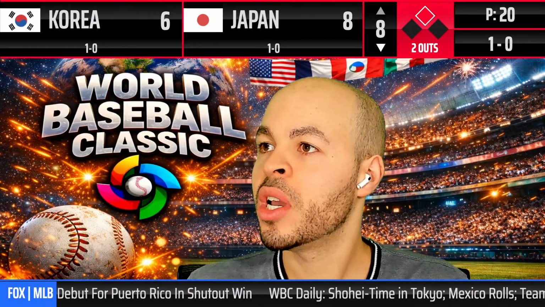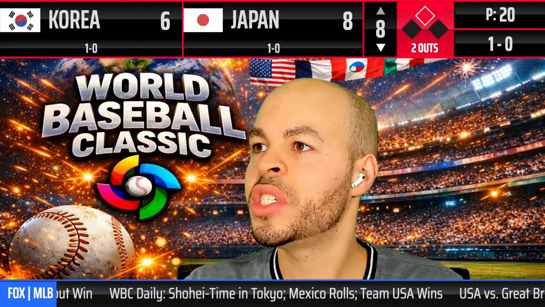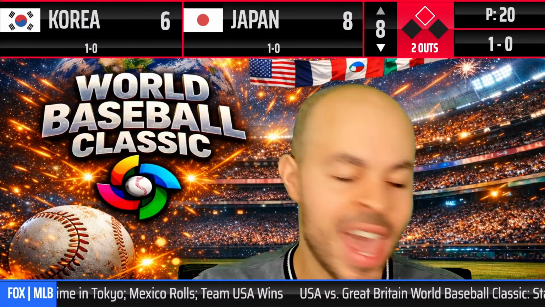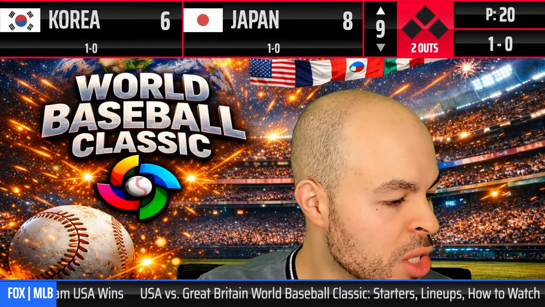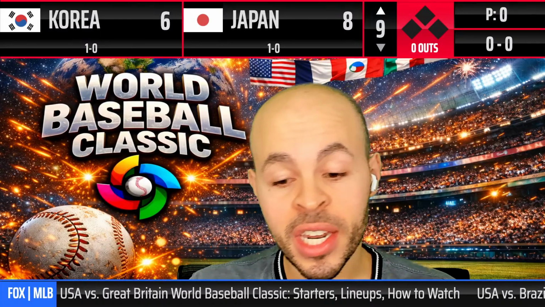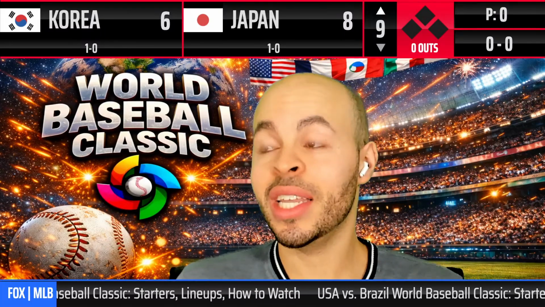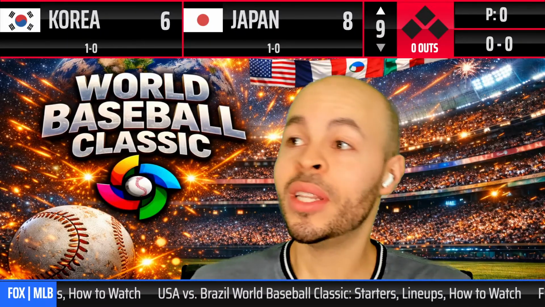Here's the pitch. That is hit. It is going to be going towards foul territory. Is he going to have a play? The left fielder makes the play, and Korea gives up no runs. We are going to the 9th inning. Korea needs 2 runs to tie, 3 to take a lead, and they have the top of the order, 1, 2, 3. There's going to be more drama in this last inning.